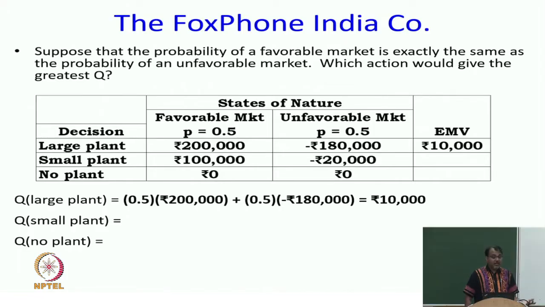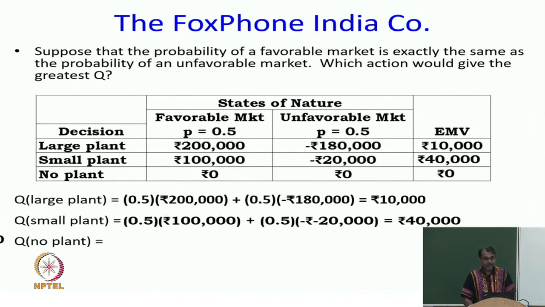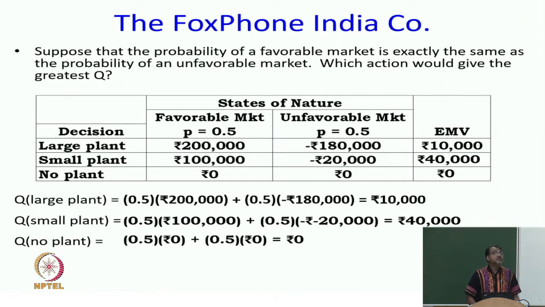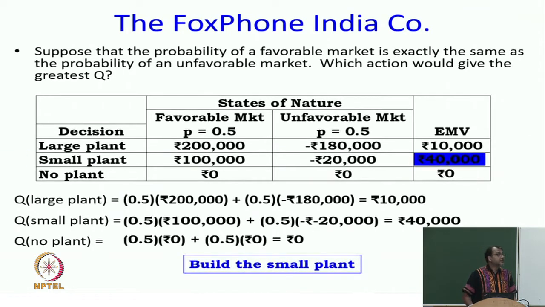Then for the large plant it will be 10,000 expected value. Some people call it expected value, some people call it expected reward, some people call it expected monetary value. It is the same thing in our case. For the small plant it would be 40,000, and for no plant it will be 0, and then I will pick the maximum on the expected reward, and that will be 40,000, which is the small plant.